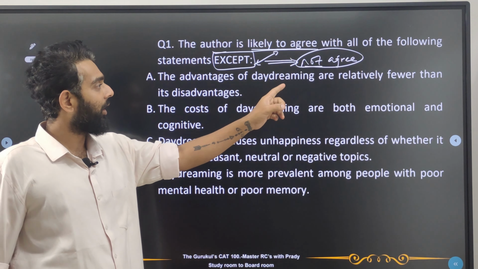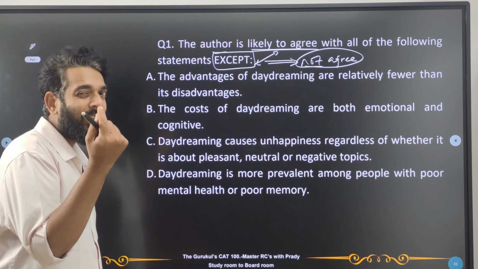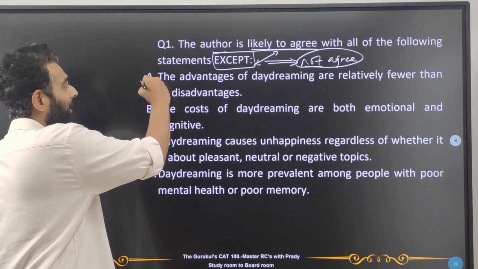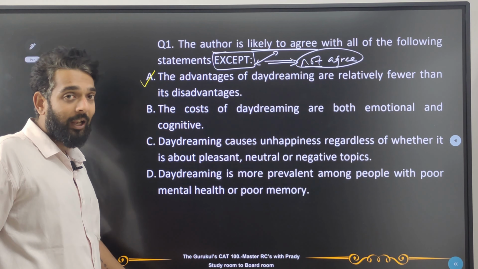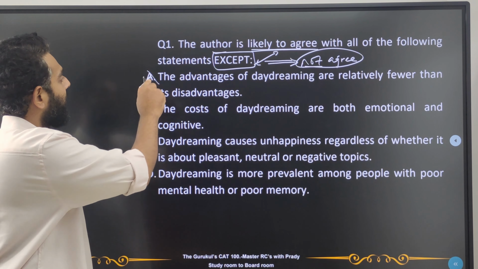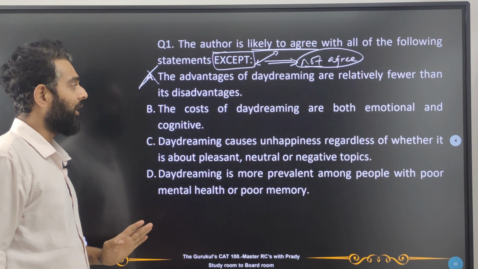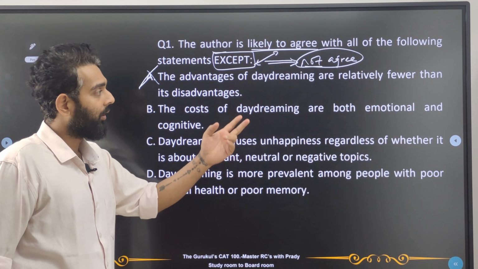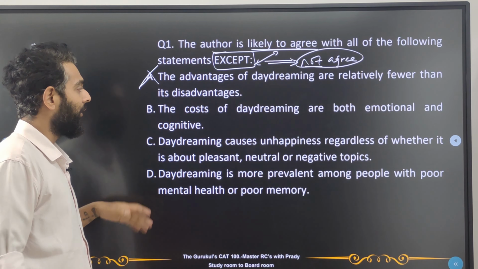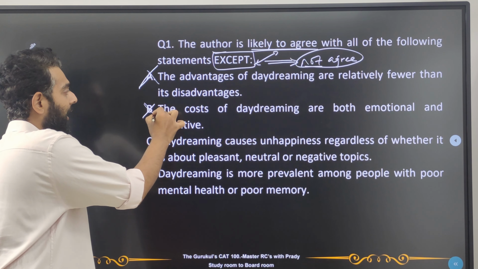The advantages of daydreaming are relatively fewer than the disadvantages. Obviously, he's told us about one advantage and he's told us about 3 disadvantages. So this is what the passage is telling us. So the author will agree to this. So this will not become our answer. The costs of daydreaming are both emotional and cognitive. Yes, again, there are emotional costs and there are cognitive costs, mental costs. So obviously this also will not be our answer.